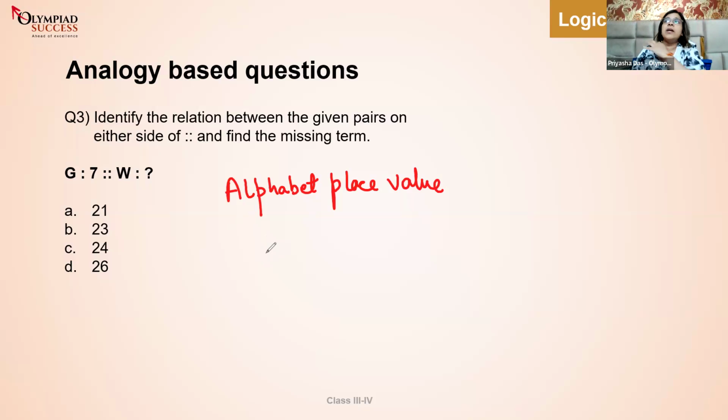Now, what is the interesting part? Then you will say, ma'am, how would we be able to answer questions in the examination if there is no stop to any logic? By using your brain. Simple. What do you mean by that, ma'am? I mean that if you know that G is the seventh letter, that's why we are noting G as 7, and W is the 23rd letter, then a question when you go to grade 5, 6, 7, 8, you know what will be the difference? The chapter will remain exactly the same.